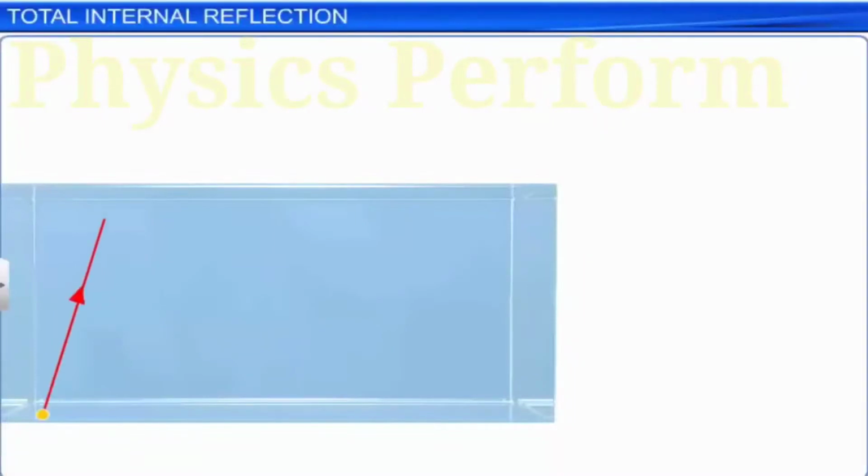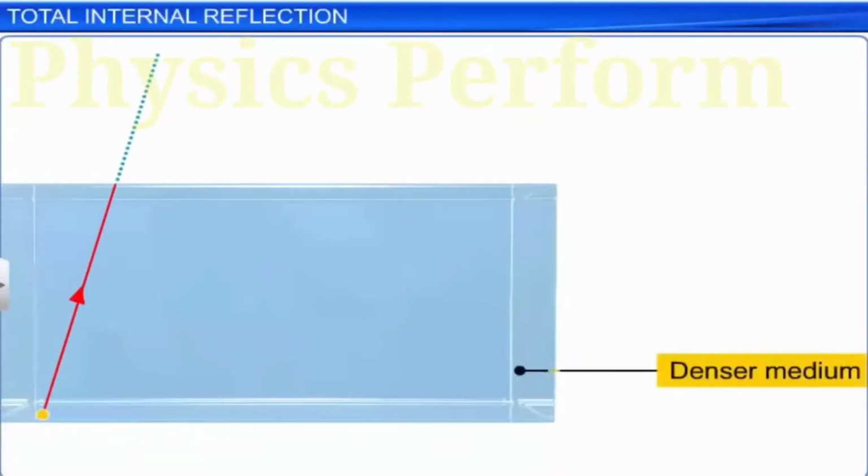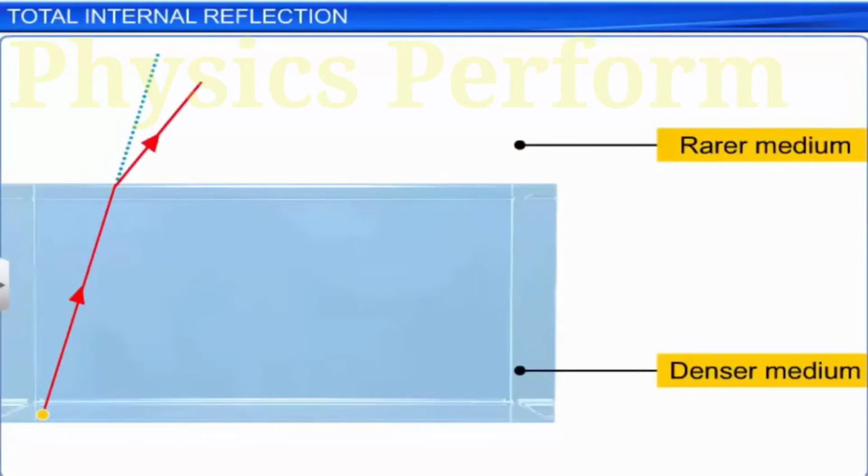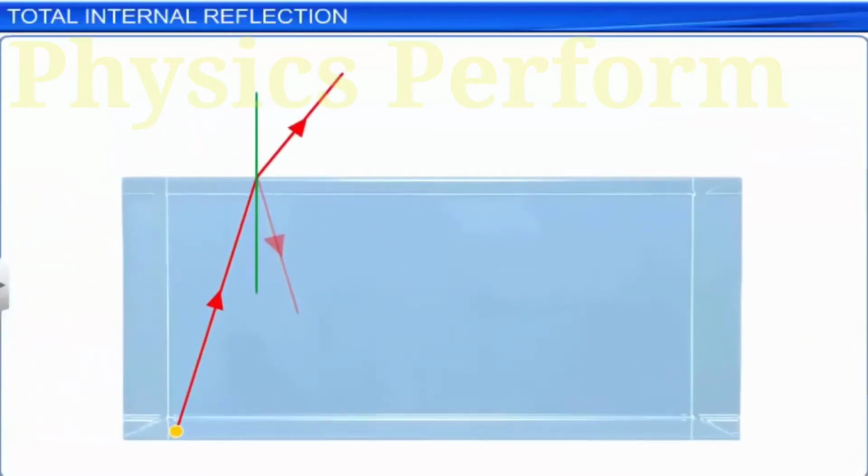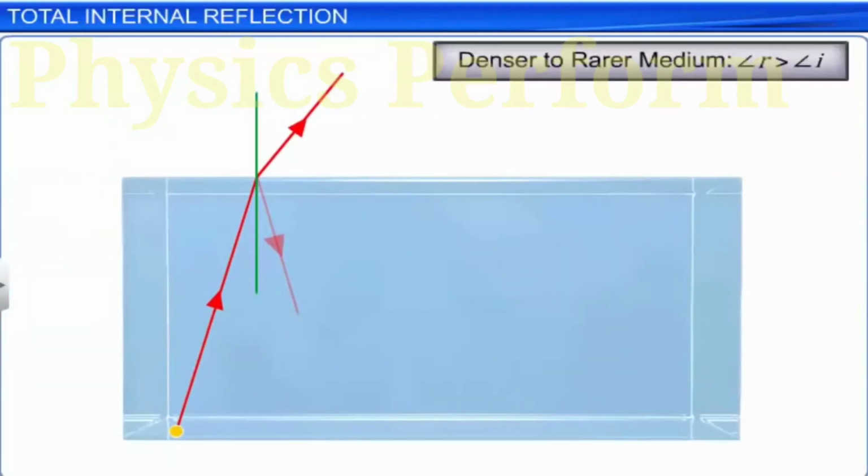We know that when a light ray passes from denser to rarer medium, it partially refracts to the rarer medium and bends away from the normal, and partially reflects back into the denser medium. This reflection is known as the internal reflection. In case of refraction from denser to rarer medium, the angle of refraction R is greater than the angle of incidence I.